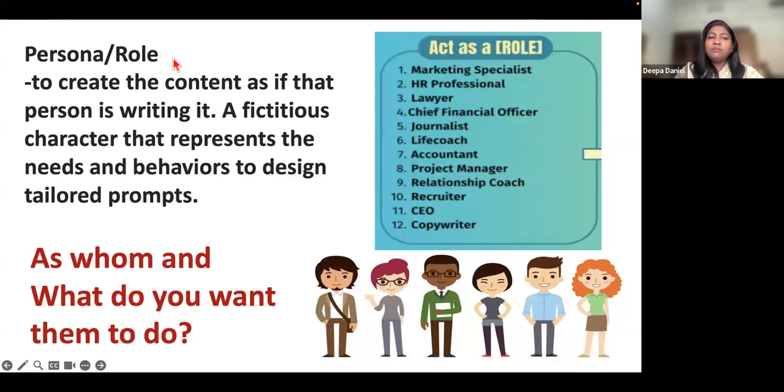Now, persona here means the role that you want ChatGPT to take on. So this is like a fictitious character. If you want a lesson plan, you will ask ChatGPT, act as a teacher or act as a tutor. But if you want something on Facebook or Instagram, you will say act as a marketing specialist or act as an SEO. Or if you want some tips or motivational things, you will say act as a life coach, or whatever role you want. So you have to specify here as whom and as what, and what do you want them to do.